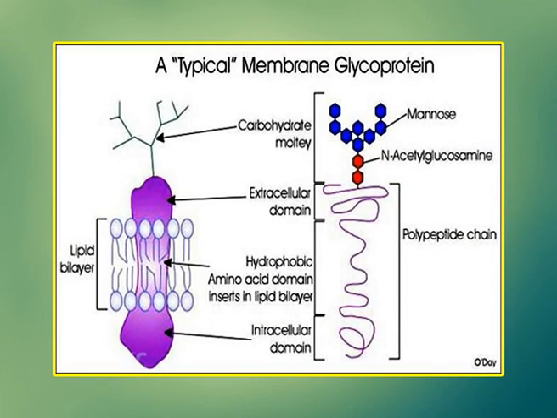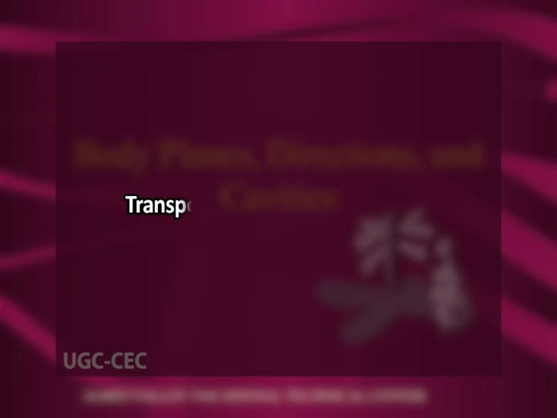Glycoproteins have a carbohydrate chain attached to them. They are embedded in the cell membrane and help in cell-to-cell communications and molecule transport across the membrane. Now, the transport across the cell membrane. The selective permeability of biological membranes to small molecules allows the cells to control and maintain their internal composition.